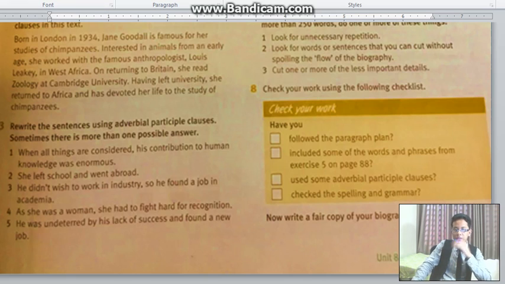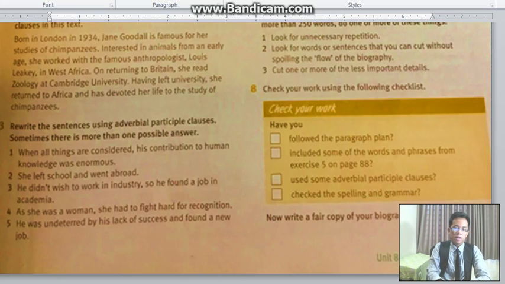You have to find the divided part. The word and divides it, and the part that stands before it becomes the adverbial participle clause. So: being undeterred by his lack of success, he found a new job. Yes, that is the answer.